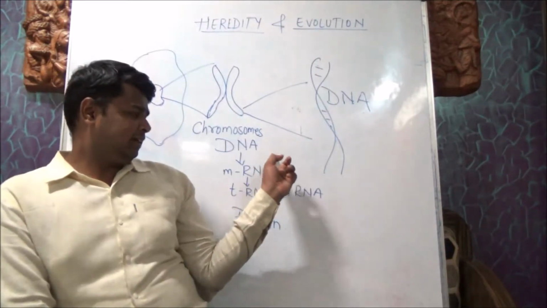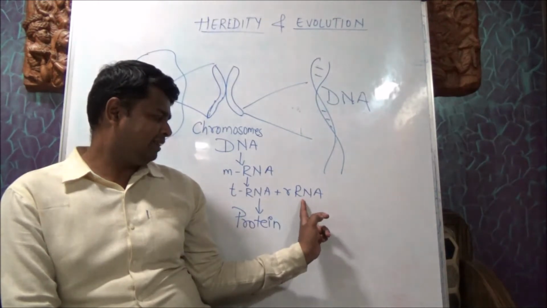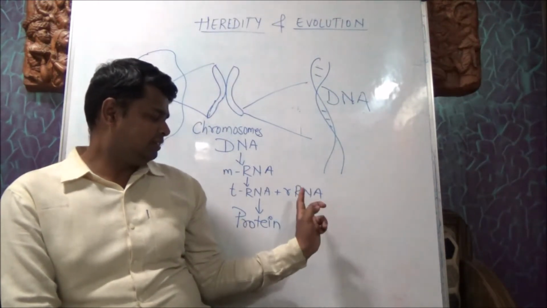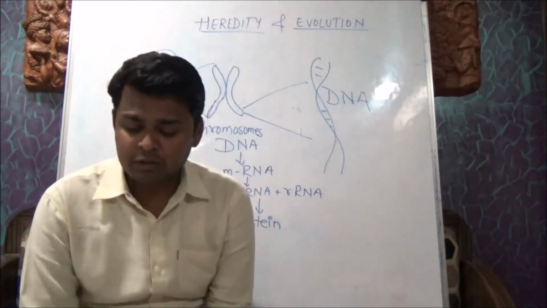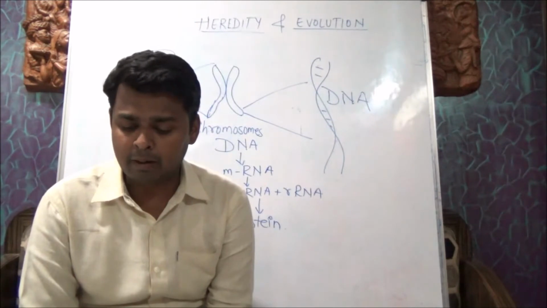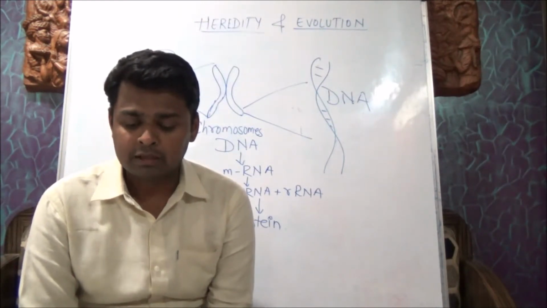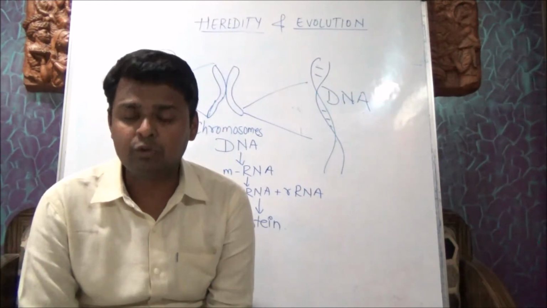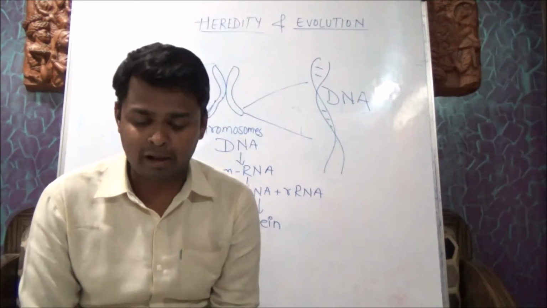So from DNA the information goes to mRNA, then to tRNA and rRNA. They convert this information into protein. That is what we are going to see. Information about protein synthesis is stored in DNA, and synthesis of appropriate proteins as per the requirement of the body takes place. These proteins are synthesized by DNA through RNA, and this process is called the central dogma of biology.